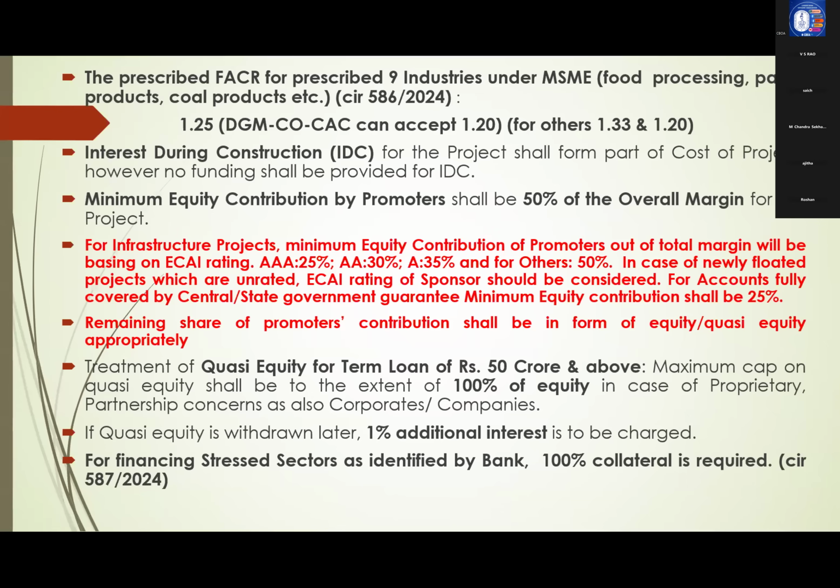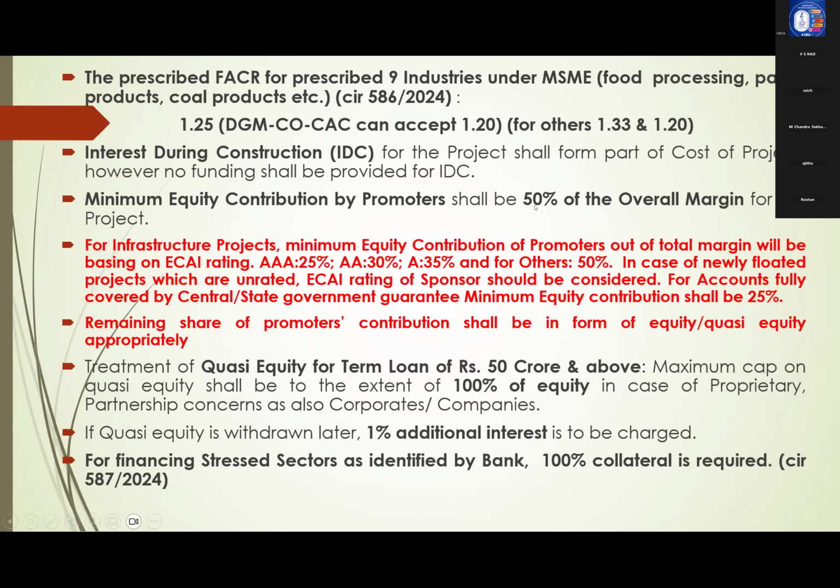For example, I will tell you 100 crores is your total project cost. Out of that, margin is 25 crores. So out of 25 crores margin, 50% minimum own money. That means 12.5 crores should be owner's own money. That is what? Equity contribution by promoter.